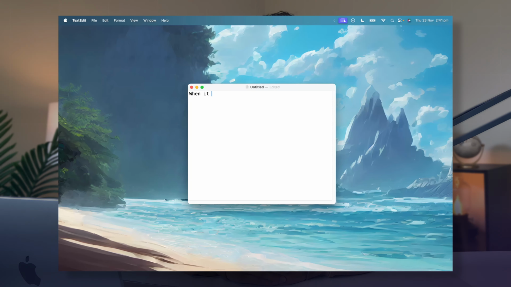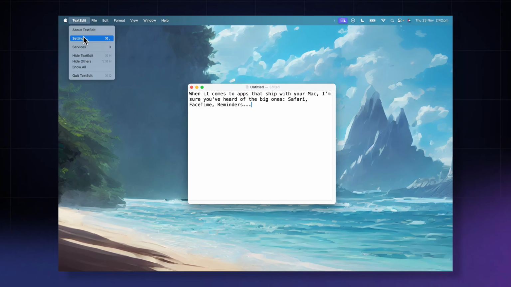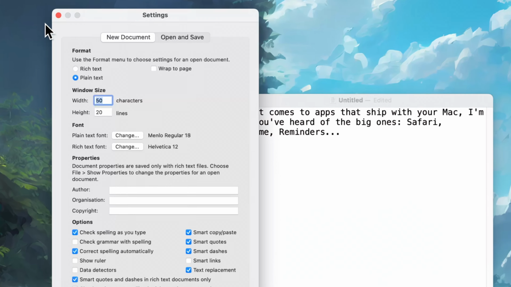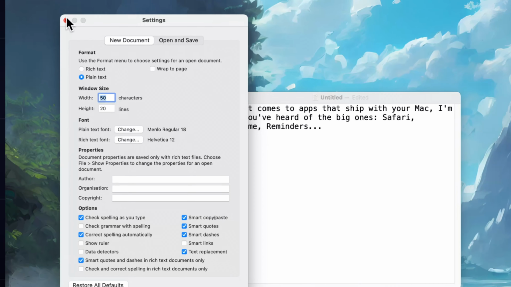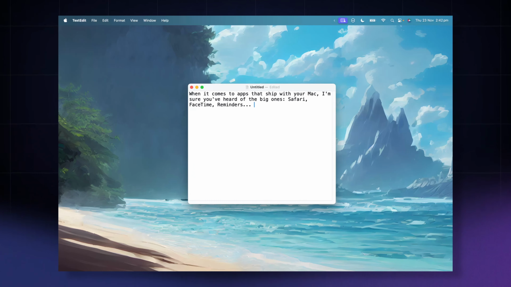Now, if you need a basic notepad to write something down without all the distractions of a full-blown word processor, then TextEdit is a great tool for that. By default, it does come with some extra settings like a font and ruler, but I personally use the plain text mode and turn off the ruler to give it that clean, minimal look. A lot of times you just don't need all those bells and whistles to start writing.